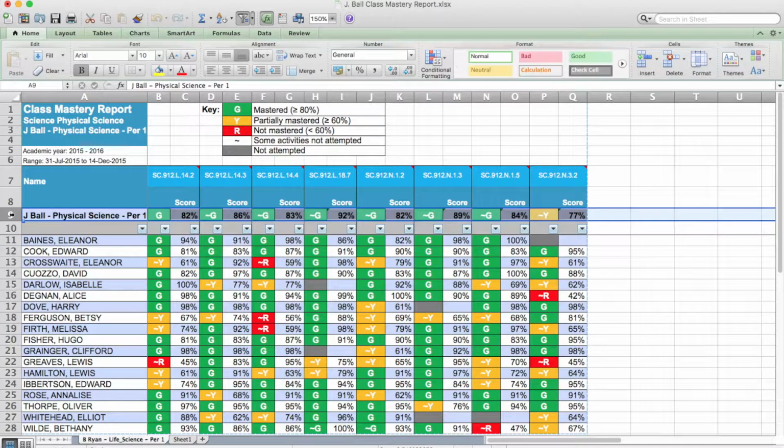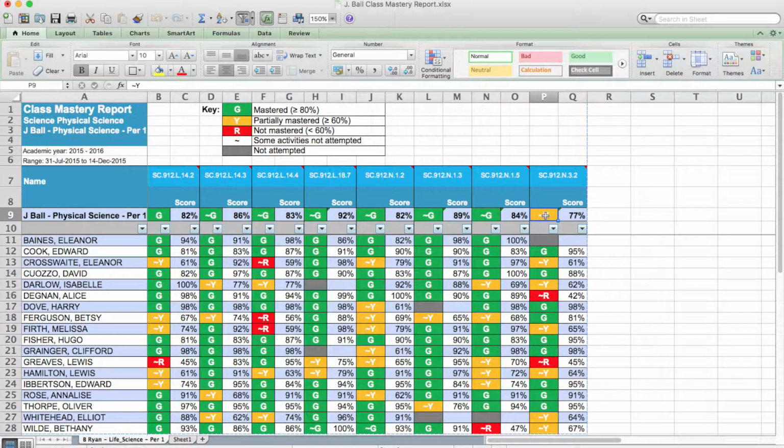Near the top of the data table, you will see there is a row that shows the class average for each of the standards. Whole class is usually designated as RTI Level 1. This row shows you if whole class reteaching is necessary for any of the standards. If the class average is green, most of the students mastered that standard. If the class average is yellow, then some portion of the standard needs to be readdressed to enhance understanding. If the class average for a standard is red, then reteaching of the whole class on that standard is needed, perhaps in a different teaching method or using different resources.